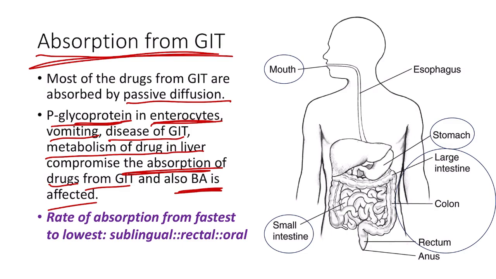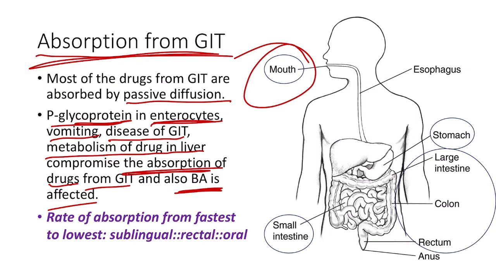Now first, the absorption of the drug from the mouth. The lipid soluble basic or neutral drugs are absorbed from the mouth as the pH of the stimulated saliva is alkaline in nature. An important point to remember here is that when we give a sublingual drug, the sublingual absorption actually bypasses the first pass metabolism which occurs in the liver. Hence it increases the bioavailability of the drug given by the sublingual route. An example is sublingual isosorbide dinitrate for angina, that is chest pain.